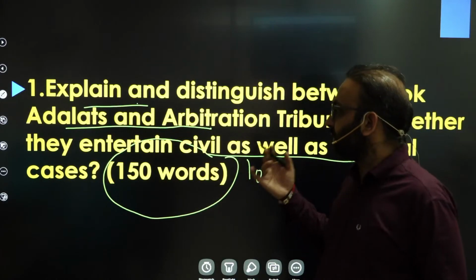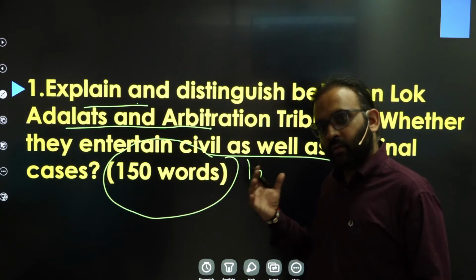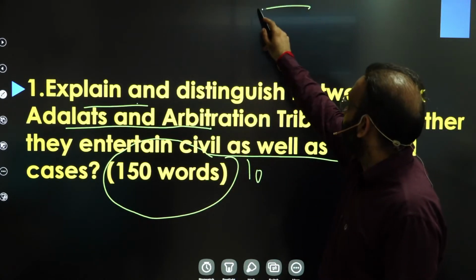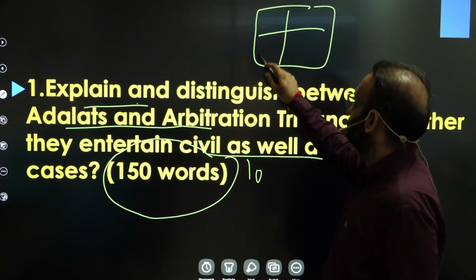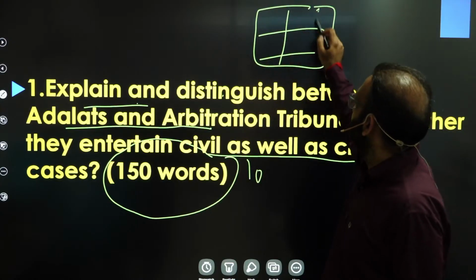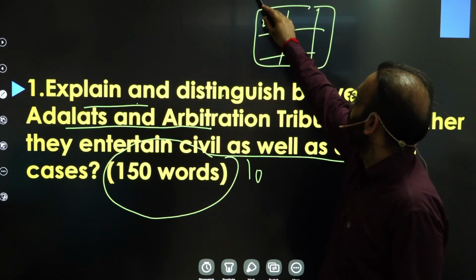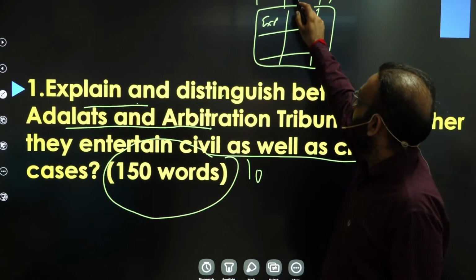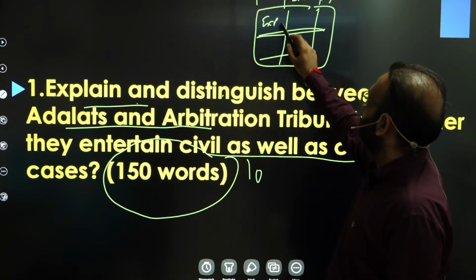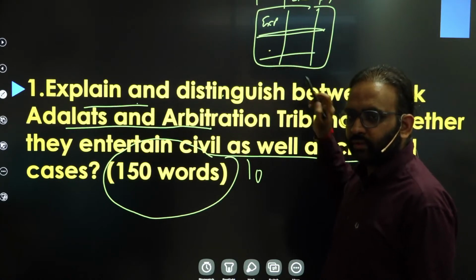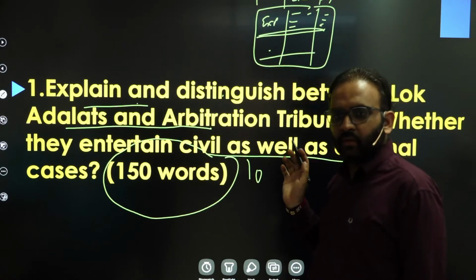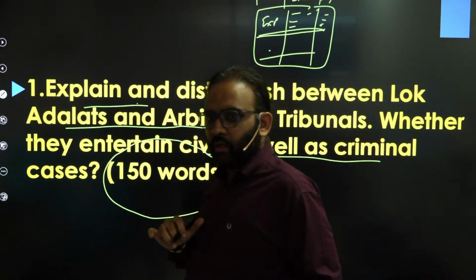Then how will you write such a lengthy question? Concise and precise. For this question particularly, you can adopt a tabular format. For distinguishing, and even for explanation, here you can write explanation, right? Then here lok adalat, then here arbitration tribunal. So this box will be a little bit larger as compared to other boxes. So the concept and its salient features you can explain here, right? You get the point?